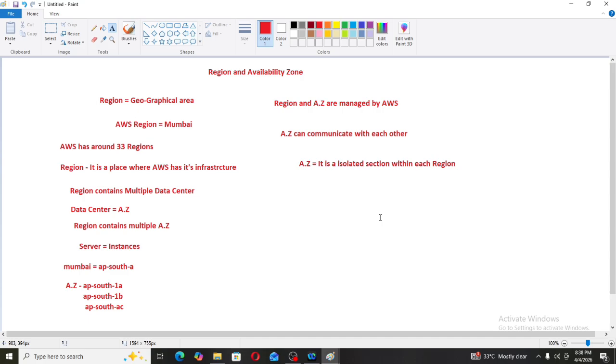So in simple words, we have to know about regions and availability zones. In the next topic, we will see the basics of Virtual Private Cloud and why there is a need for VPC in AWS. When the practicals start, we will create this VPC, EC2 instances, everything practically. For now, we are understanding these concepts theoretically only.